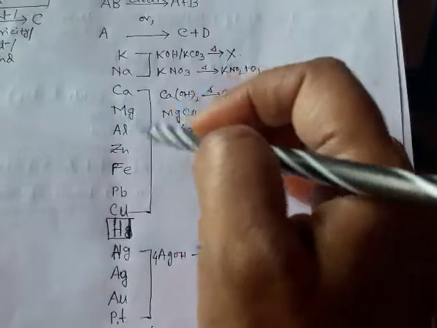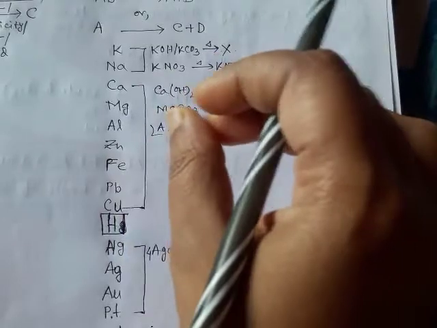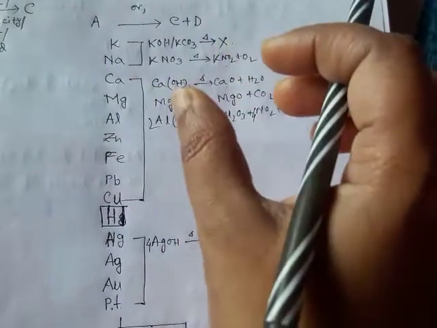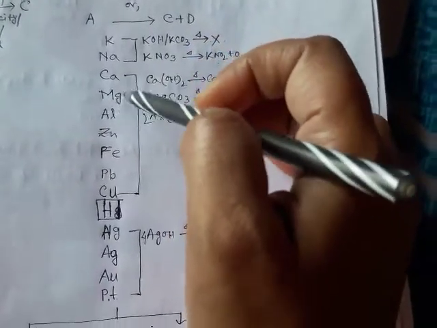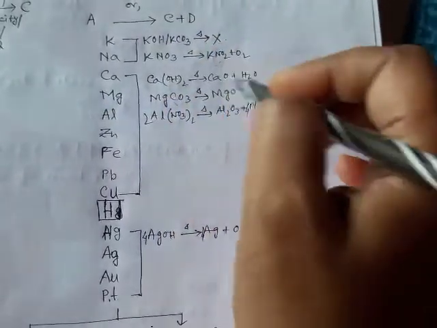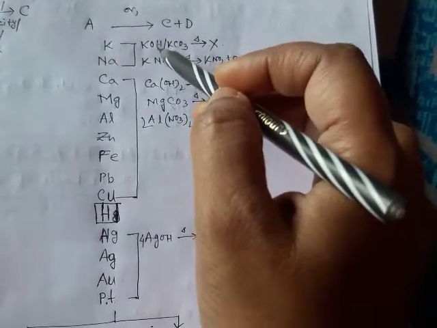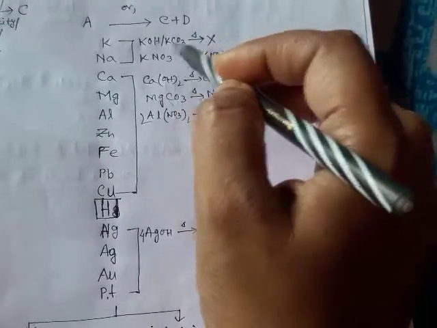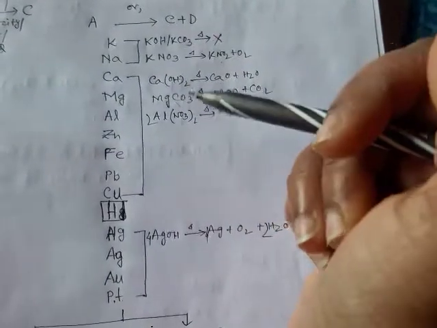The metals at the top of the activity series have the tendency to remain in compound form. They cannot remain in free form. Potassium, sodium, calcium, magnesium are very active metals, so they remain in compound form. Potassium and sodium are very stable in hydroxide or carbonate form, so they cannot dissociate into the corresponding potassium or sodium.